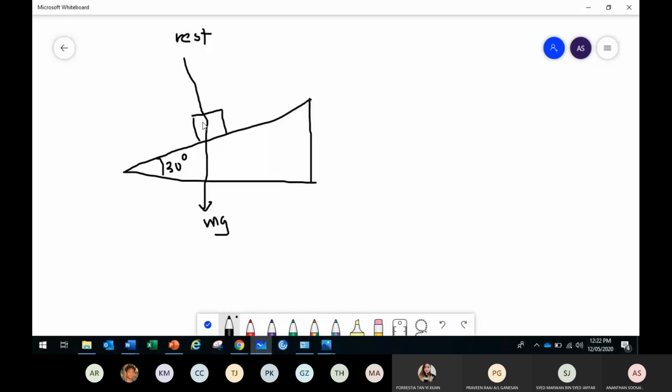Second force, normal. Normal should act from the surface at the bottom, so you have to draw it from the surface going up. That is your normal force. Then the next force is friction. Friction you must show from the surface here. These are the 3 forces you are supposed to draw. Weight must act from the center, normal force must act from the surface, and the friction also acts from the surface going up here.